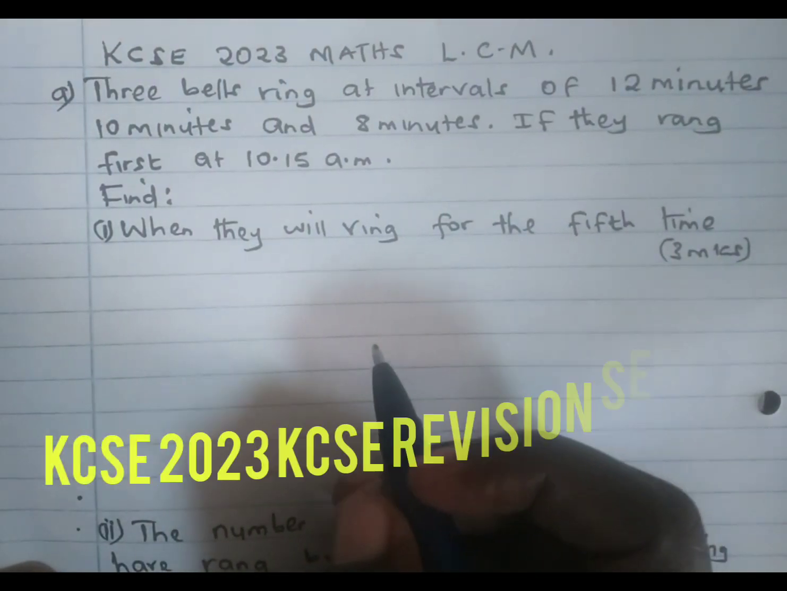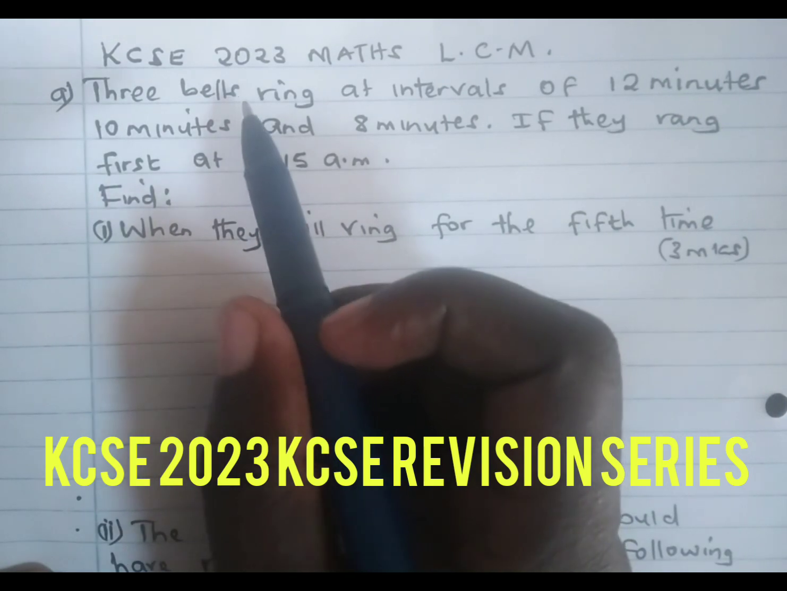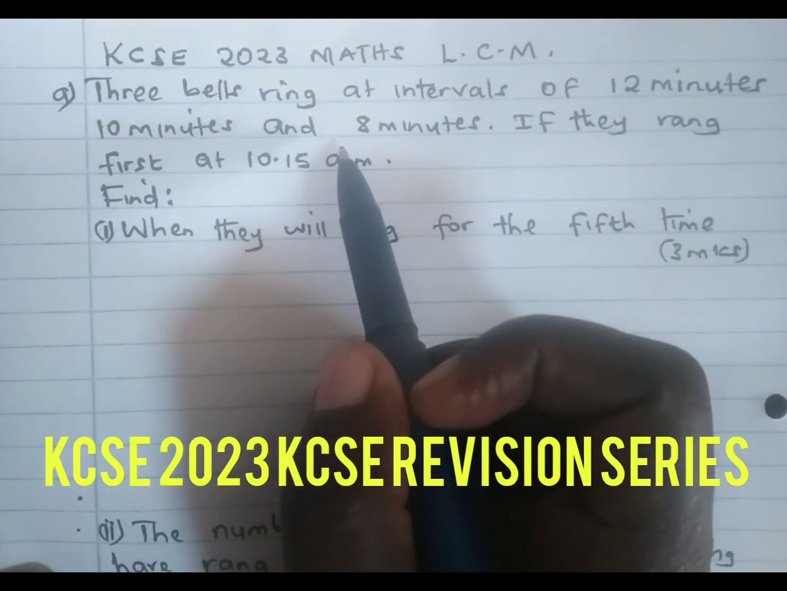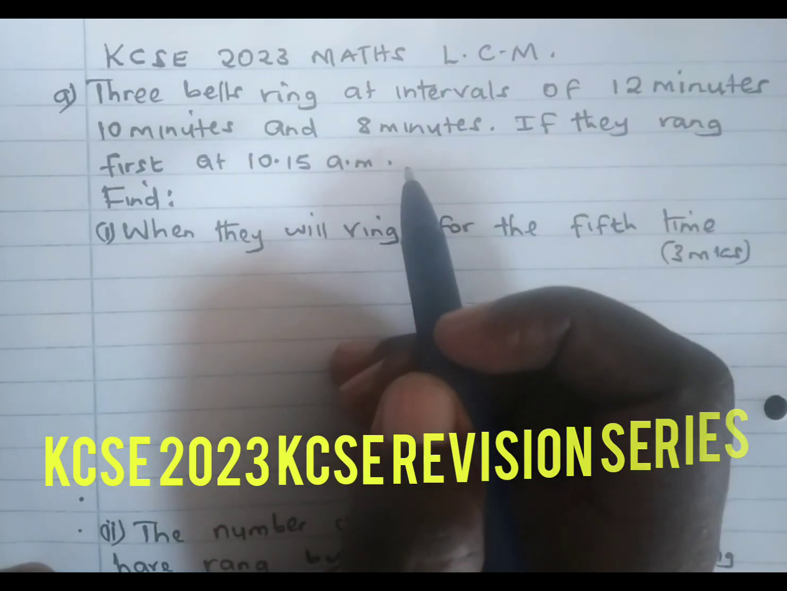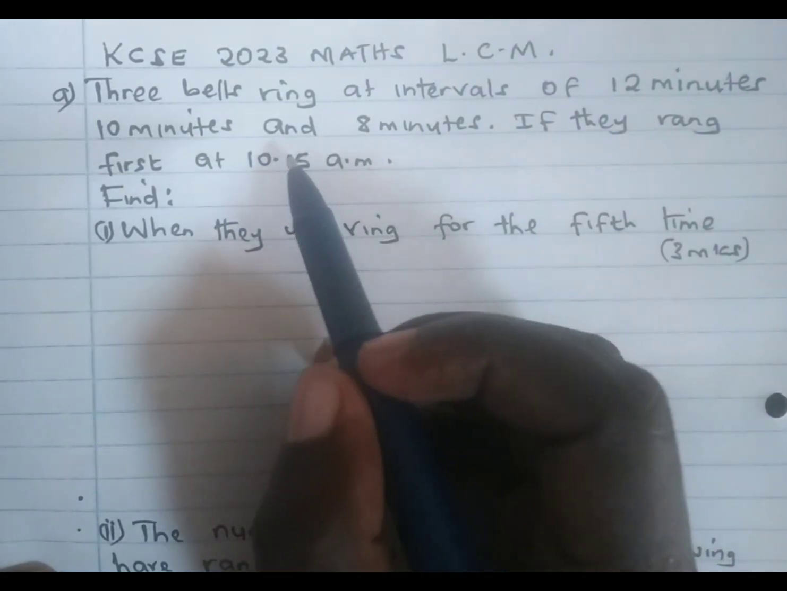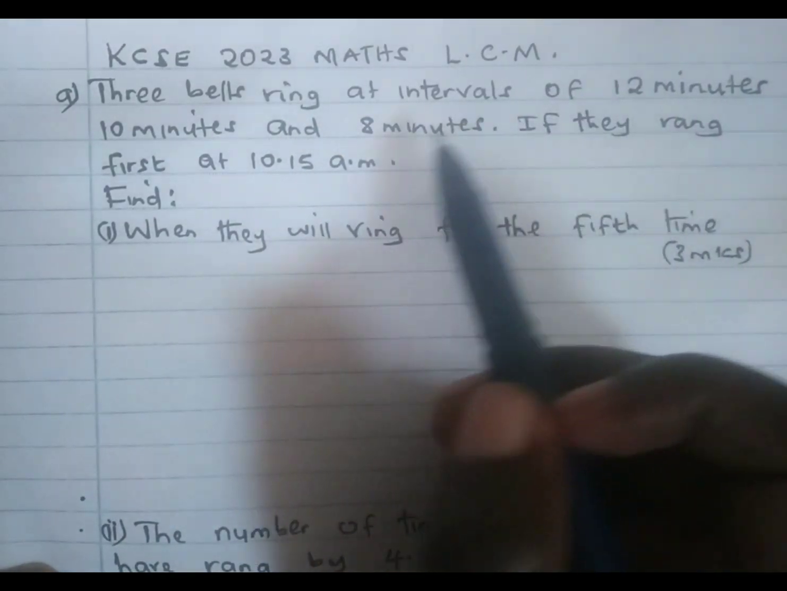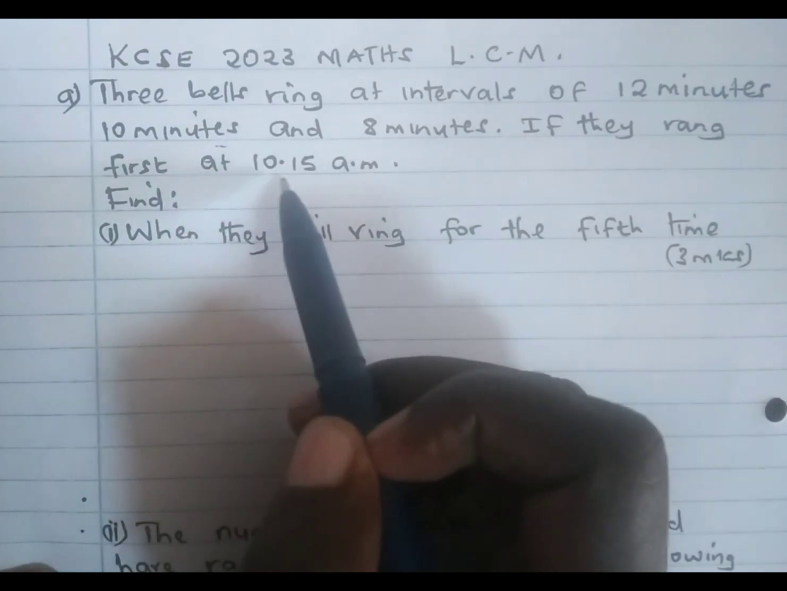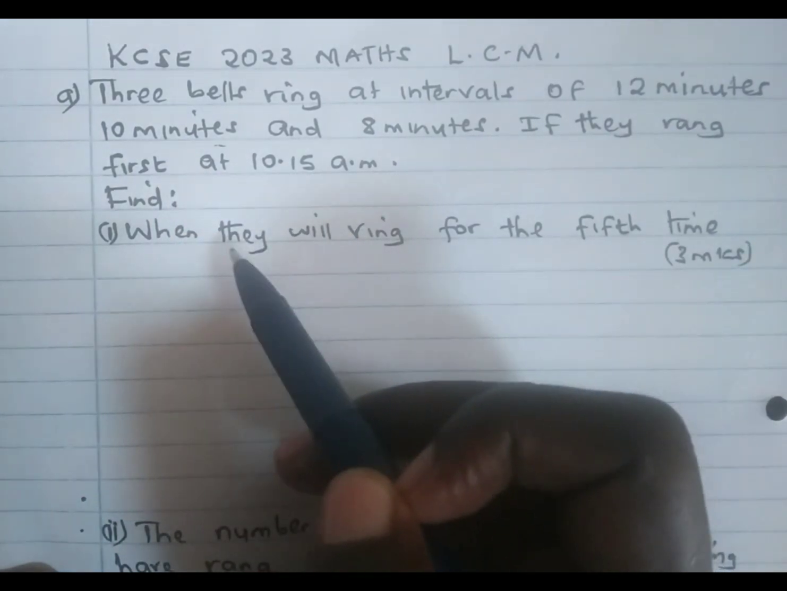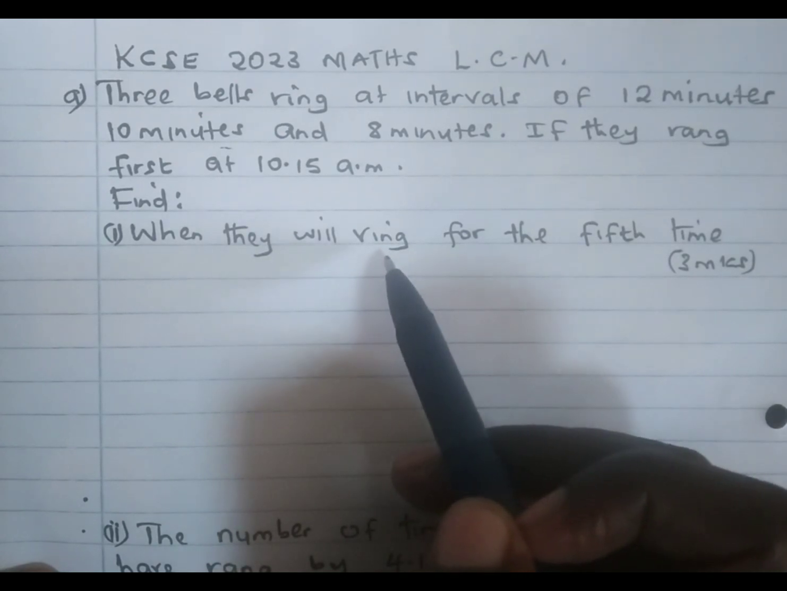Welcome back as we present to you a question on the application of L.C.M., K.C.S.E. 2023 Mathematics. 3 bells ring at intervals of 12 minutes, 10 minutes and 8 minutes. If they rang first at 10:15 a.m., find when they will ring for the 5th time.